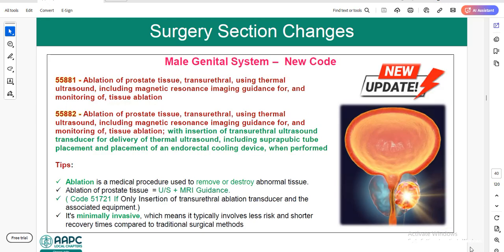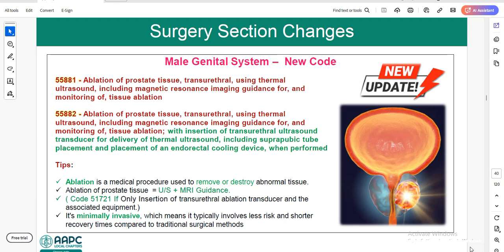Next, we have a few new codes in the male genital system, which are 55881 and 55882. What is 55881? Ablation of prostate tissue, transurethral, using thermal ultrasound, including magnetic resonance imaging guidance for and monitoring of tissue ablation.